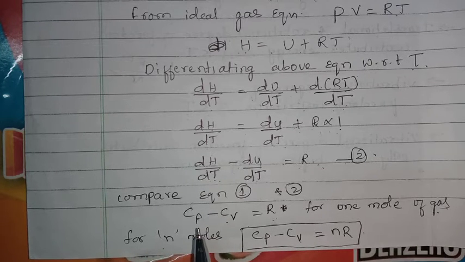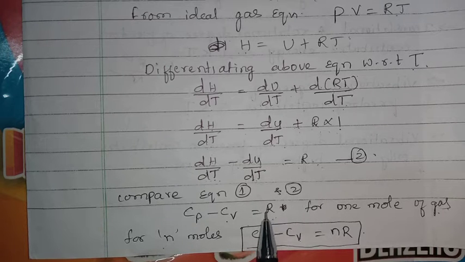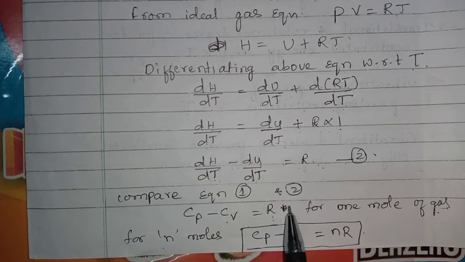It means the difference between Cp and Cv for a particular gas is equal to the universal gas constant, which is 8.314 joules or 2 calories. Whatever the value of R, that is 8.314 joules in the SI system, 2 calories in the ordinary system.